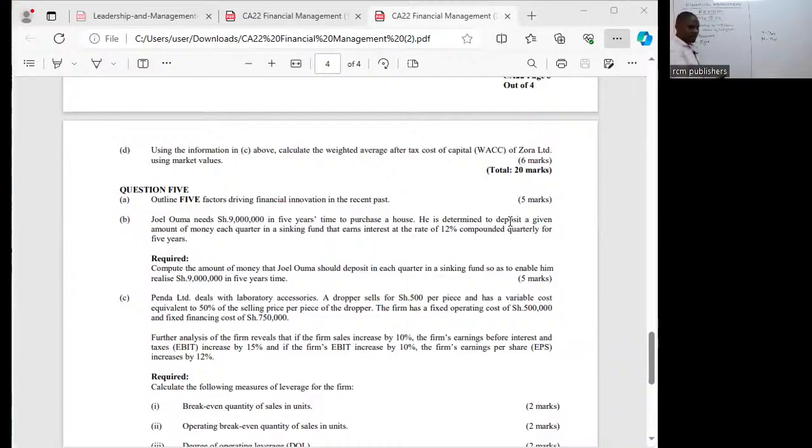So, I want us to look at the rate. We are told that he is determined to deposit a given amount of money. We don't know how much he is depositing. That is what we shall be looking at. Money each quarter in a sinking fund. Leave alone kwenye ataweka. What you need to understand is the formula.